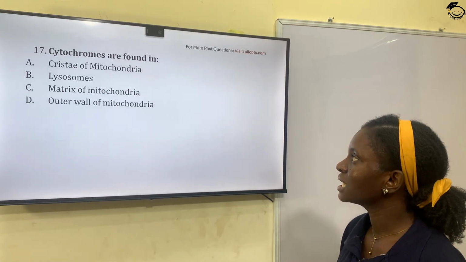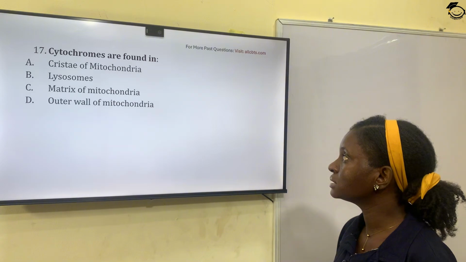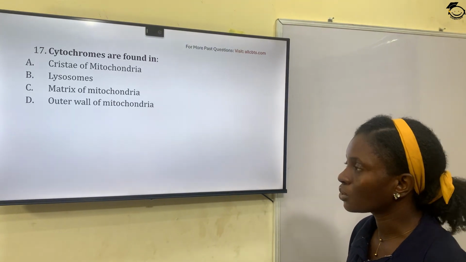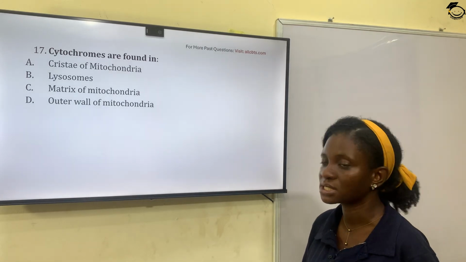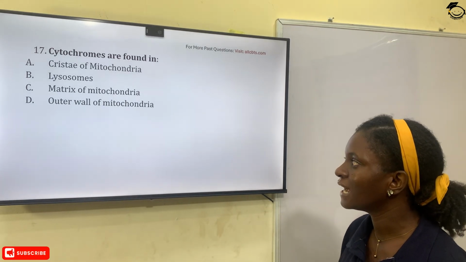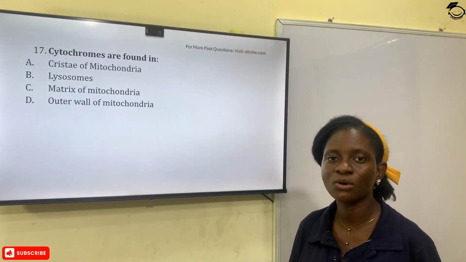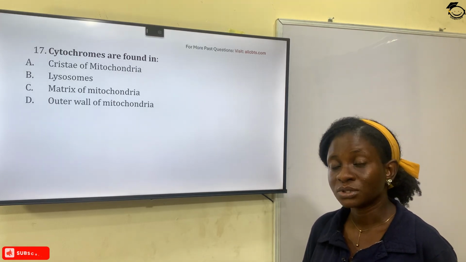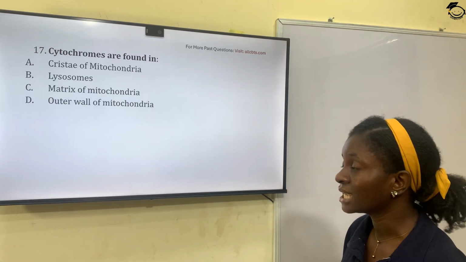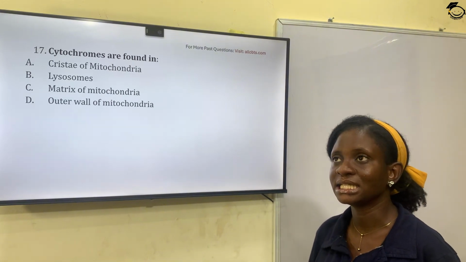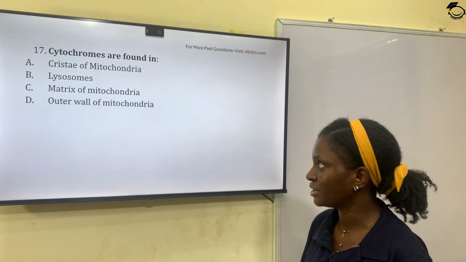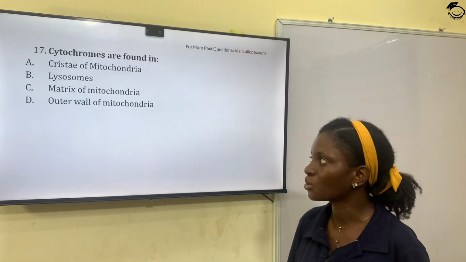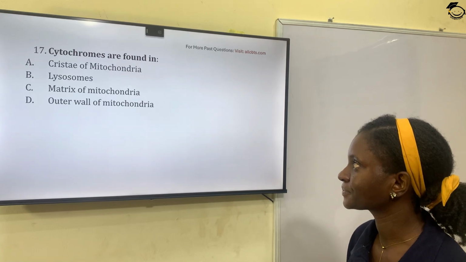Question 17. Cytochromes are found in A. Crystal of mitochondria, B. Lysosomes, C. Matrix of mitochondria, D. Outer wall of mitochondria. Cytochromes are components of one of the components in the electron transport chain, and that takes place in the inner mitochondrial membrane. So the correct answer is crystal of mitochondria, option A.